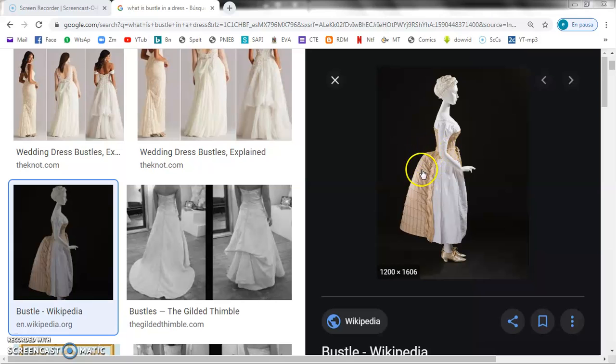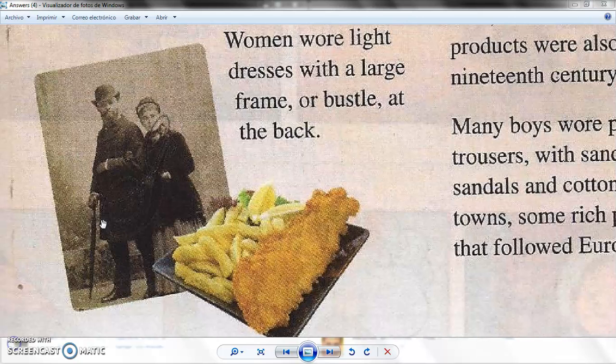This kind of padded form, this is the bustle. That's what they used to wear in Great Britain in the late 19th century. And here we have a sample of the food that Britain used to eat back in those times. Actually, they still eat that a lot.